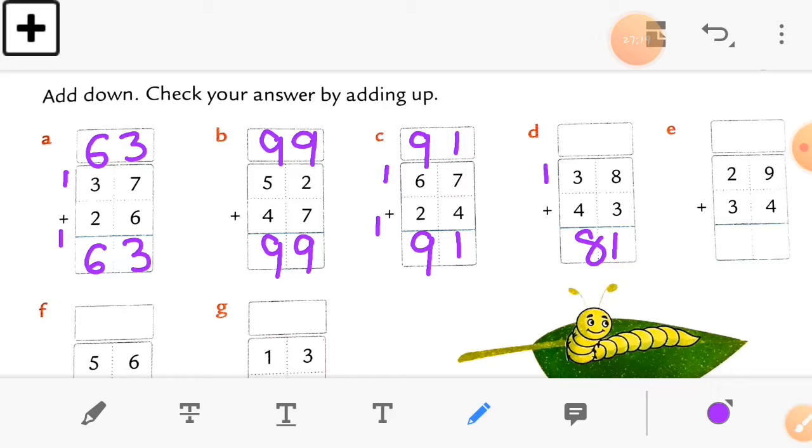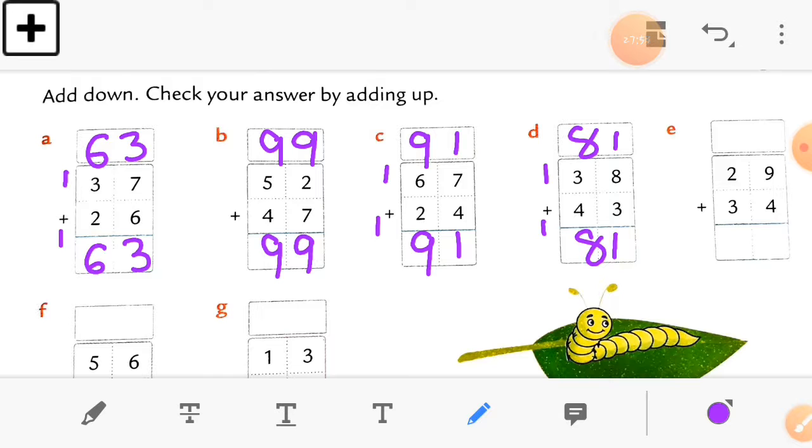Now this is the first answer in this sum. So let's check this addition by adding up. So 3 plus 8 is equal to 11. So write down 1 there as we wrote here, and put 1 as a carry forwarded. Now move to the tens column. 4 plus 3 is equal to 7, and add one more number to it. So here the answer will be 8. So you can see we get the same answer here, which is 81 and 81. So this way you have to solve the sums.